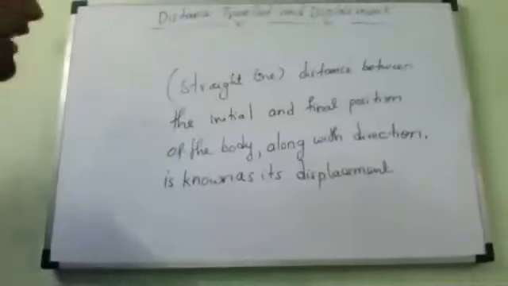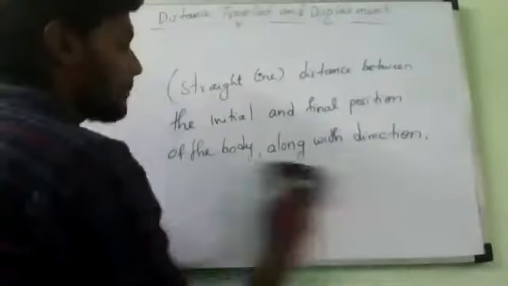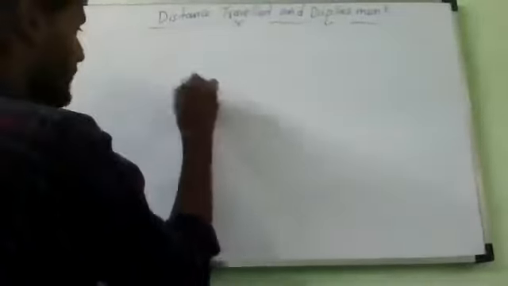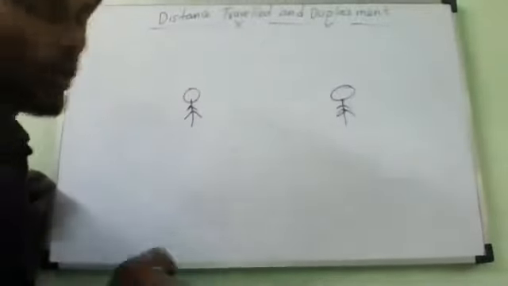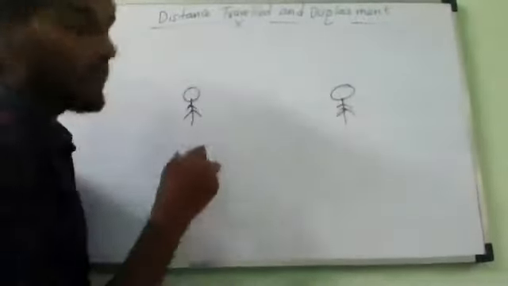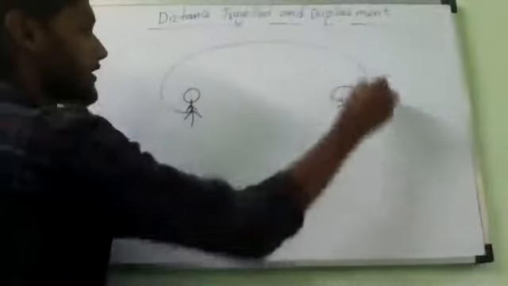Yes. Now, let us go for an example. Before the example, I will explain something. You tell me which is distance and which is displacement. Now, this is Pradosh and this is Manvish, or somebody. Pradosh wants to reach Manvish's town. First he chooses this path.